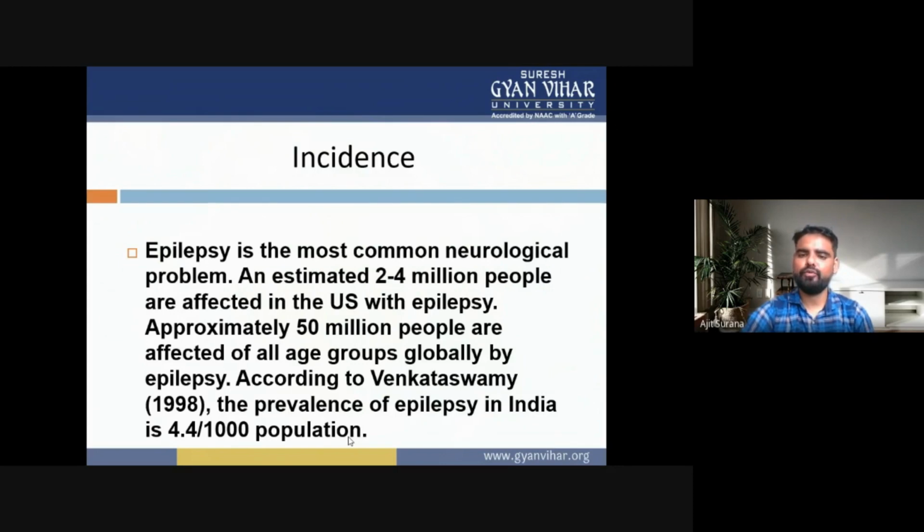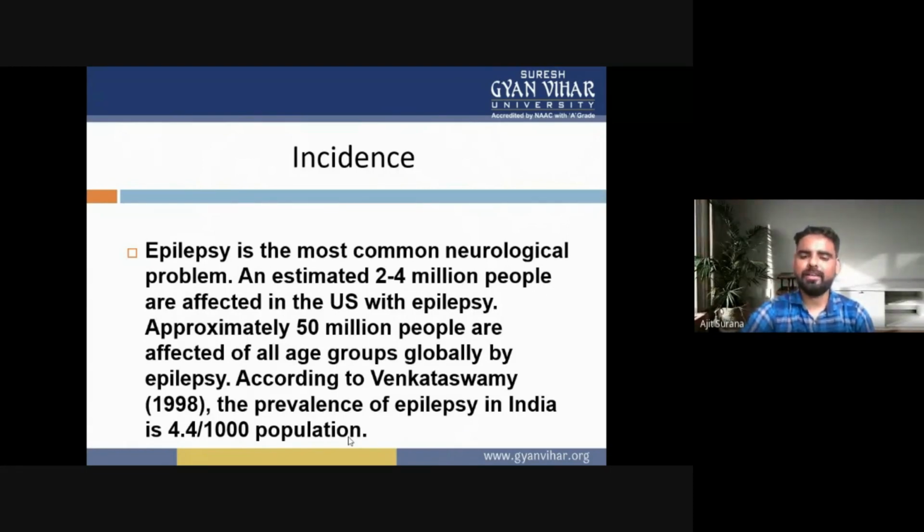An estimated 2 to 4 million people are affected by epilepsy in the US. It is the most common neurological condition. Approximately 50 million people of all age groups are affected globally by epilepsy.